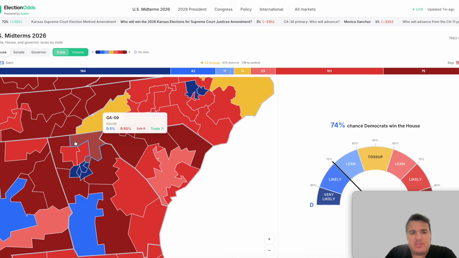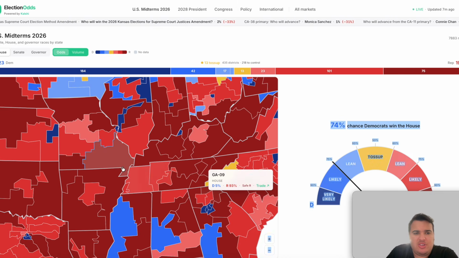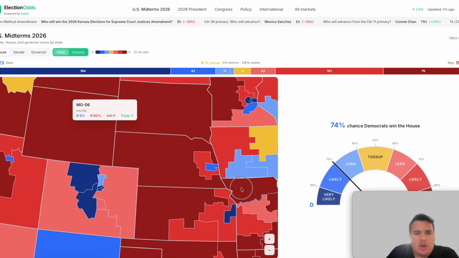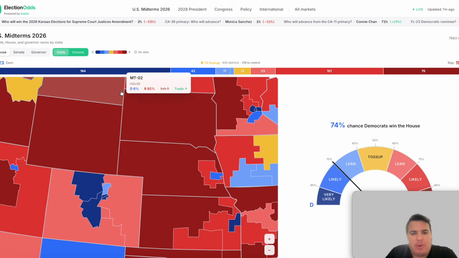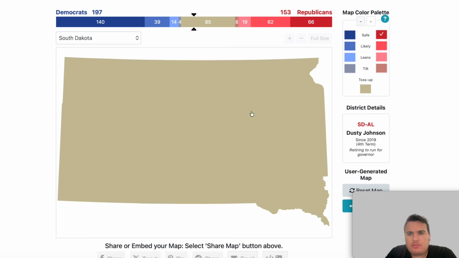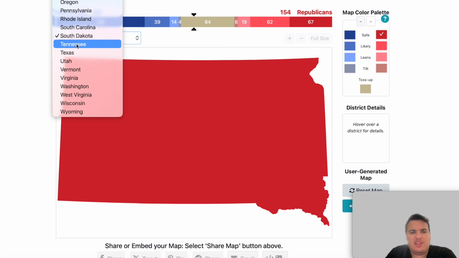The state of South Dakota and its lone congressional district, we can go up here. It is listed as solid Republican or safe Republican. No real surprises here in South Dakota.